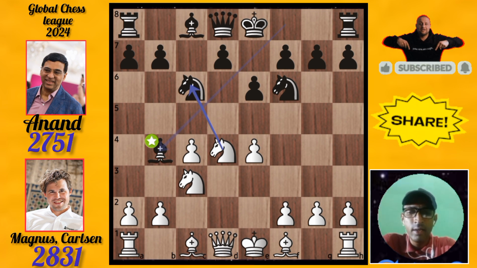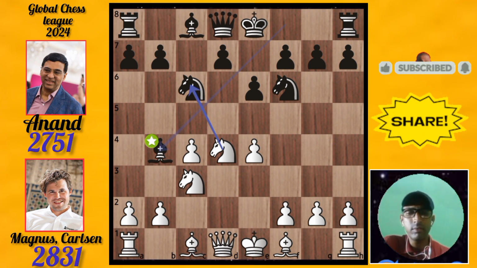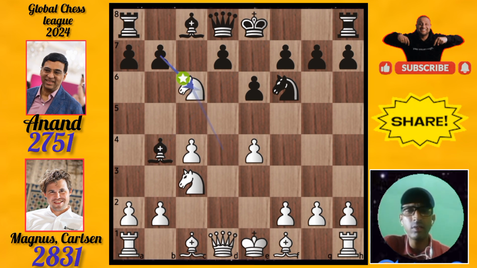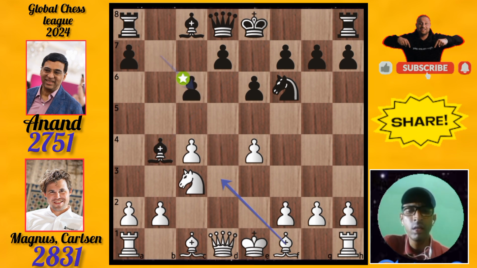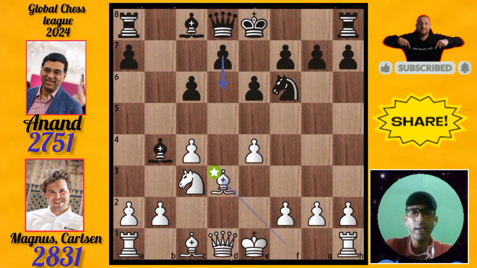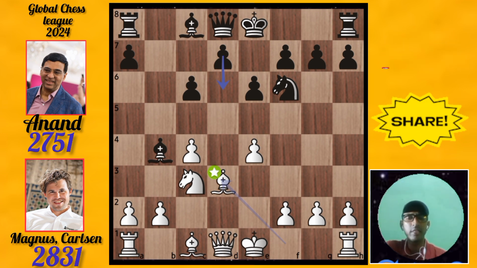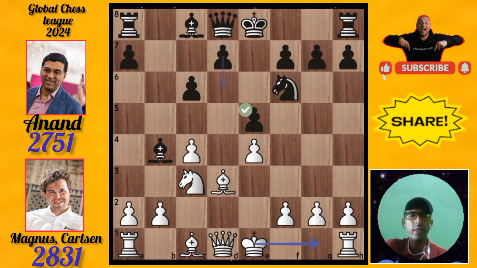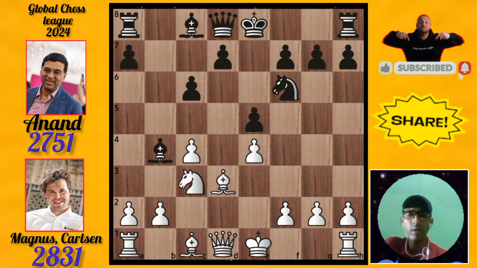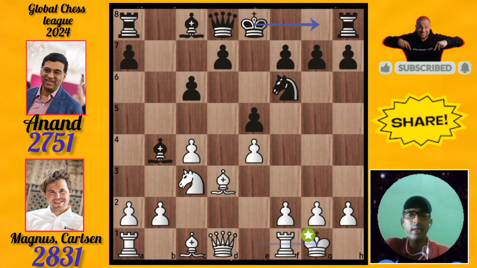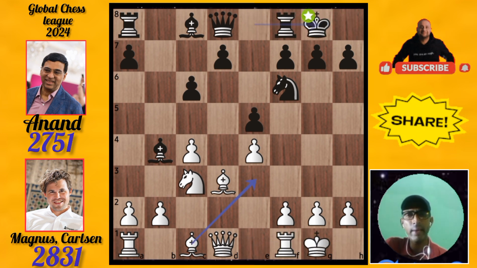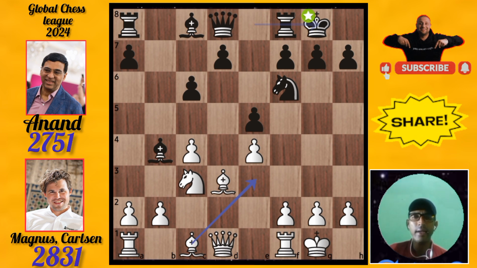Now Magnus captured the knight with the knight, then pawn takes the knight, then bishop to d3, Magnus Carlsen. Now it is Viswanathan Anand's turn. He pushed the pawn to e5. This is the best move. Magnus Carlsen castled, then Vishy Anand also castled. Now both players have castled.